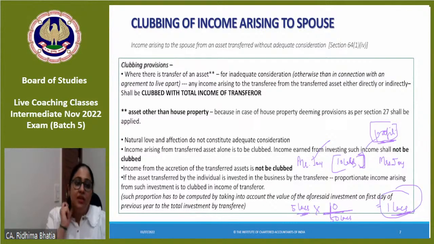Simple. There is no rectification here. How much profit was generated from this income? That would be clubbed. If 5 lakhs was generated from 50 lakhs, then how much is generated from 10 lakhs? 1 lakh. Unitary method. So that 1 lakh would be clubbed in the hands of Mr. Joy. Let us take one example.